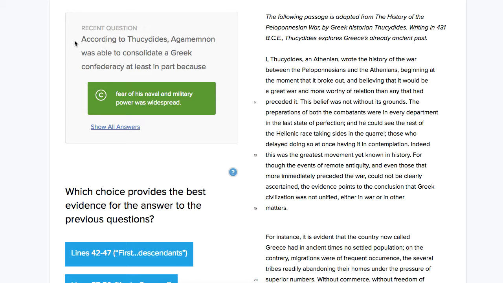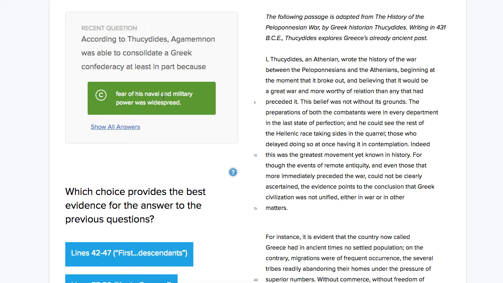It says, according to Thucydides, Agamemnon was able to consolidate a Greek confederacy, at least in part because fear of his naval and military power was widespread. So we give you a little bit of scaffolding to help you here. You have the previous correct answer.